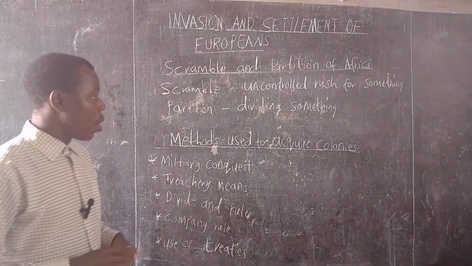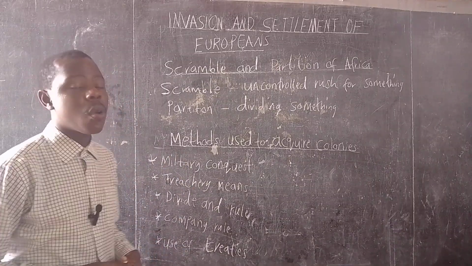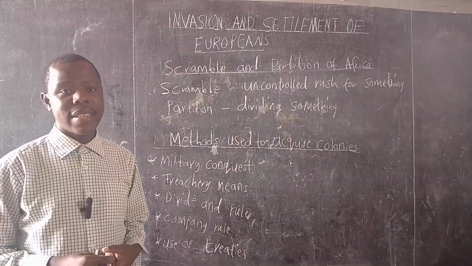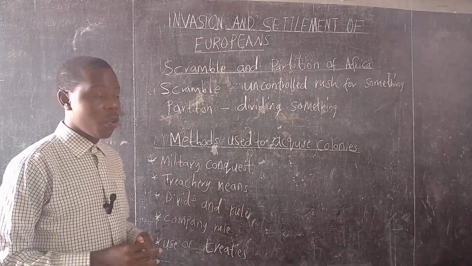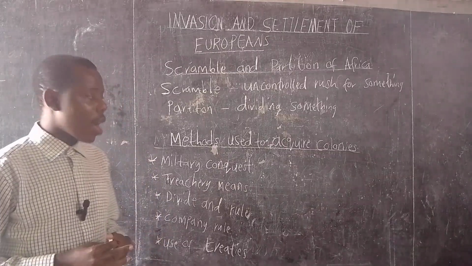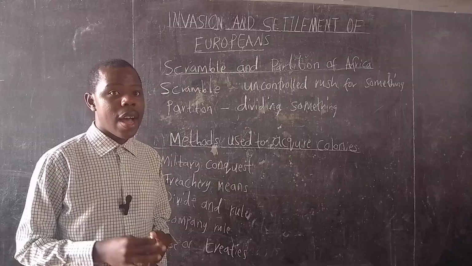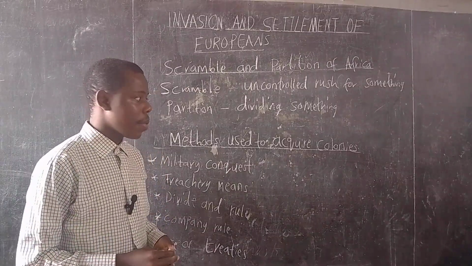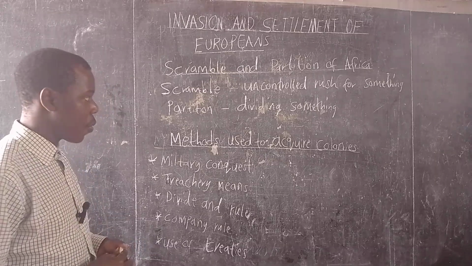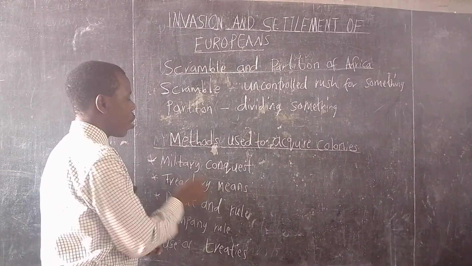Now, we are also going to learn about the methods used to acquire colonies. Methods are the techniques, the means which the European powers used to convince Africa so that they could take part in dividing Africa amongst themselves. The first method used by the European powers to acquire African colonies was military conquest.